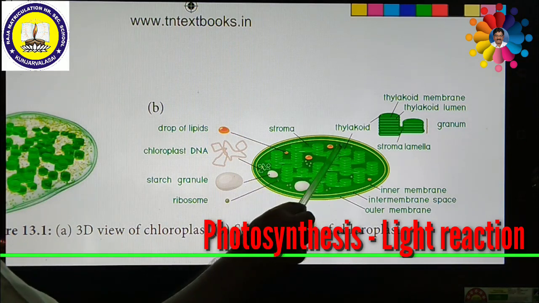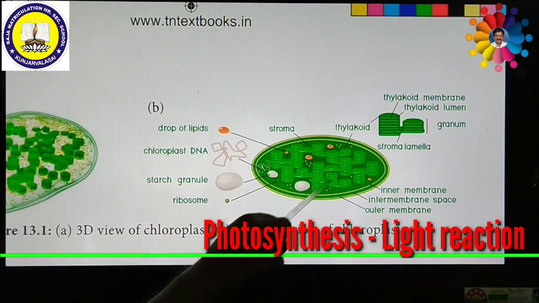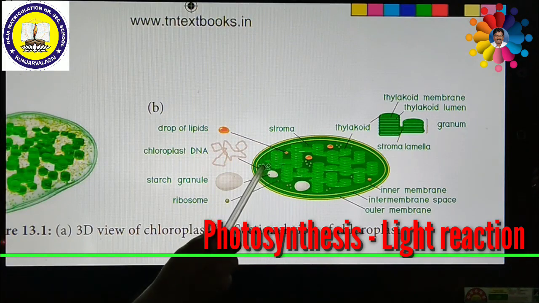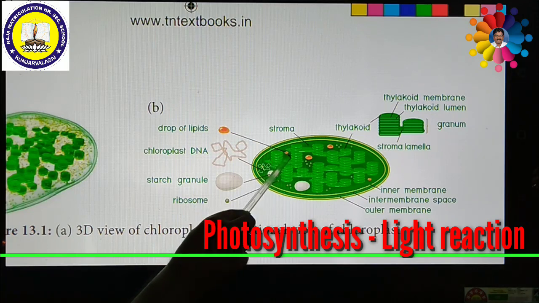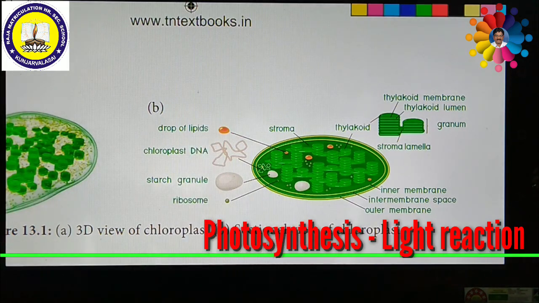Apart from the stroma, thylakoid, granum and stroma lamellae, the chloroplast also contains other important parts like chloroplast DNA, which is very important, then starch granules, ribosomes and droplets of lipids. So these are all available inside the chloroplast. This is the site of photosynthesis. The chloroplast is the organelle responsible for the process of photosynthesis. Because of this organelle, plants are able to synthesize their own food.